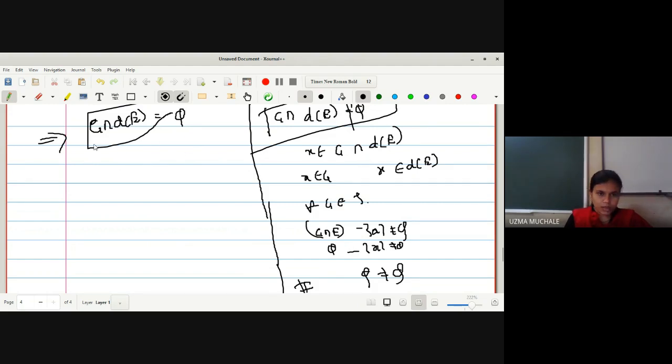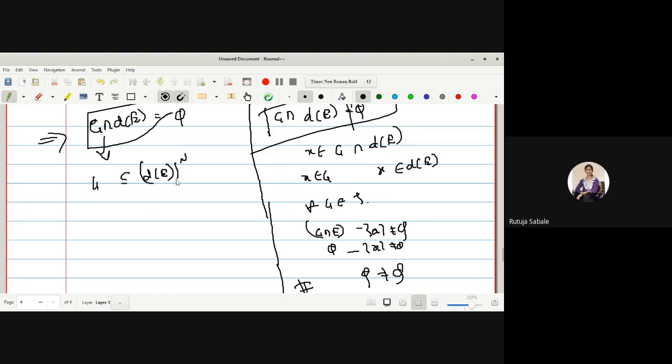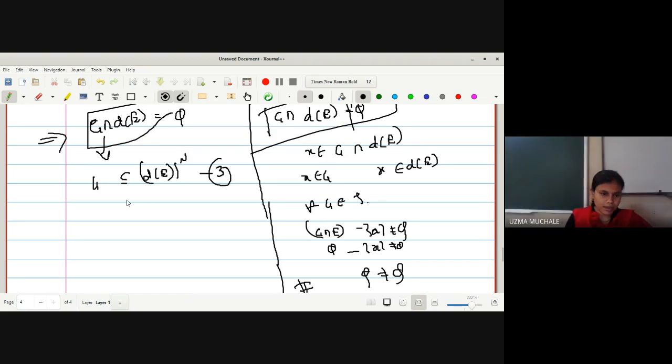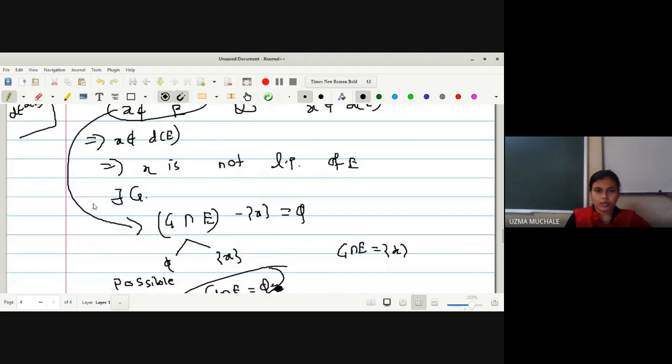So can I write from this statement G is contained in derived set of E, its complement? Yes, ma'am. Okay, let me name it as equation 3. What are our equations 1 and 2? So let me go for equation 2. What is our equation 2?